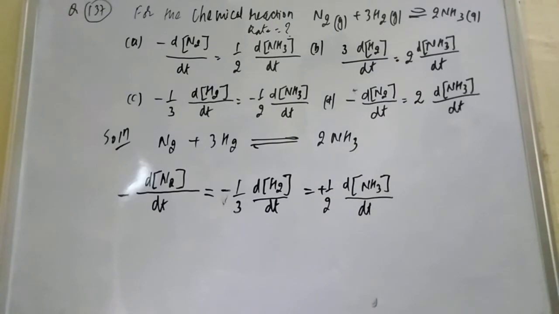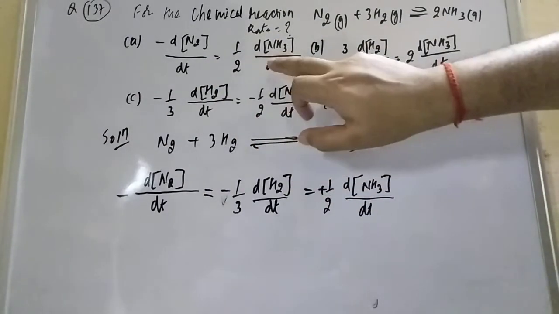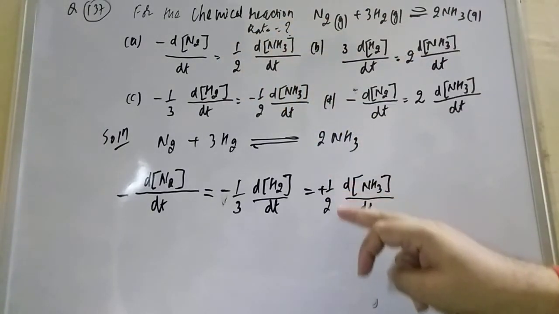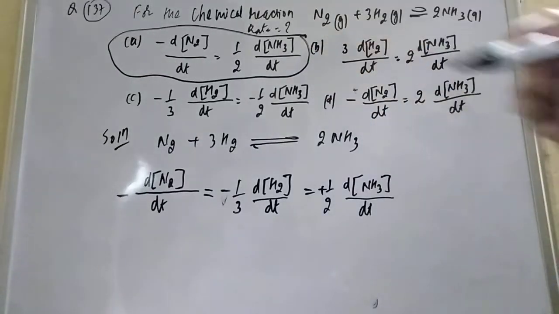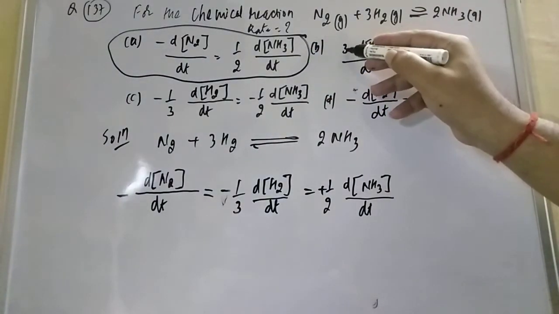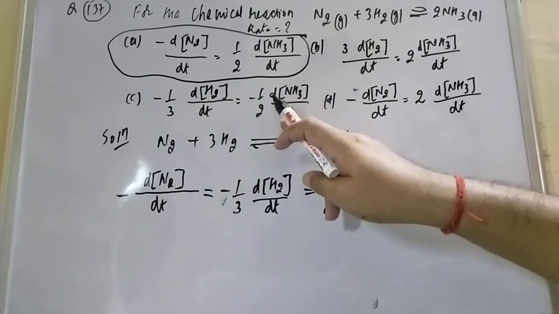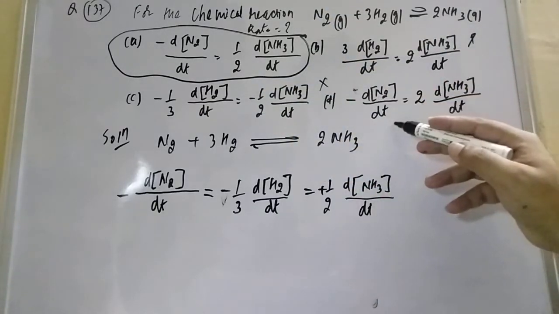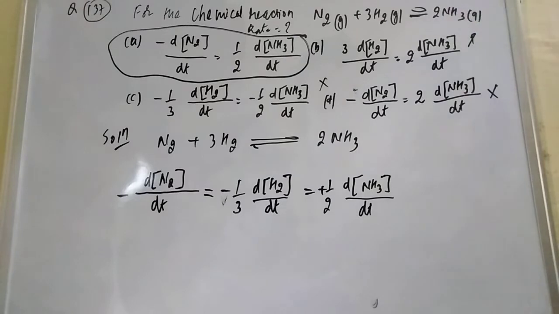Now students, you match it out. First, minus dN2 by dt equals, with reference to ammonia, 1 by 2 positive sign, dNH3 by dt. So our correct option will be option number 1. If you check option B, the 3 is not possible, it will go in the denominator, 1 by 3 dH2 by dt equal to 1 by 2 but with negative sign, this is wrong. And minus dN2 by dt equal to 2, this should go in the denominator, not multiplication, so also wrong. So option number A is correct.